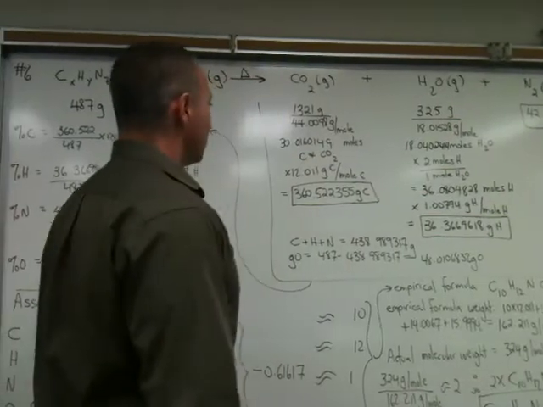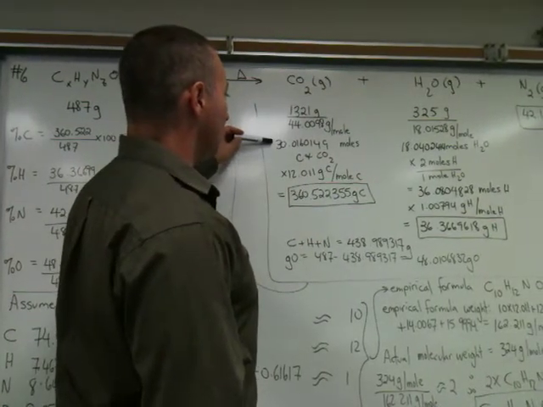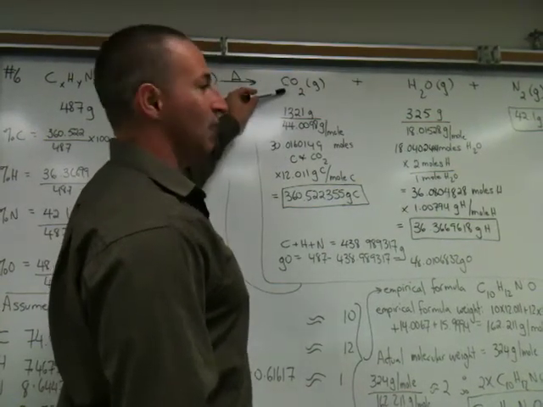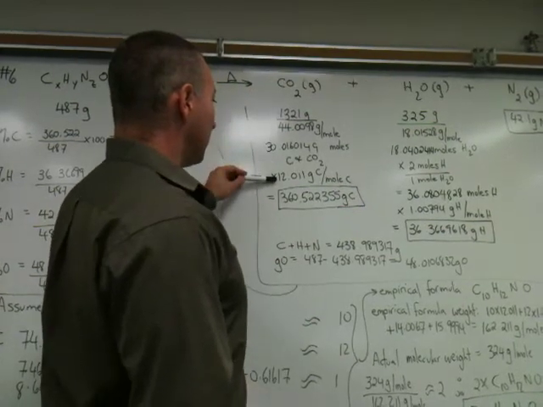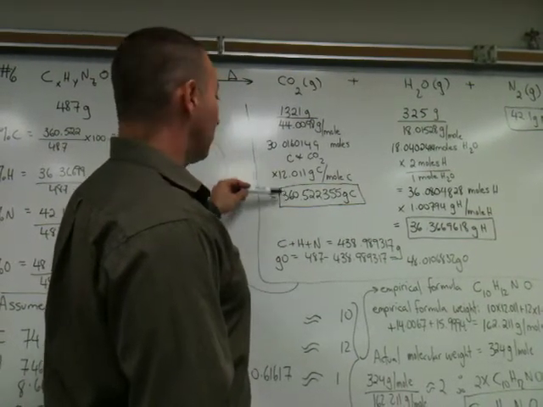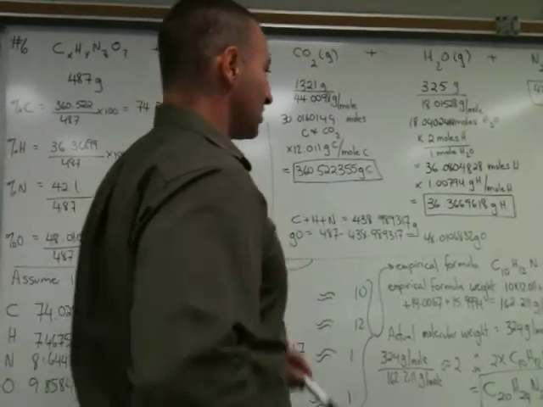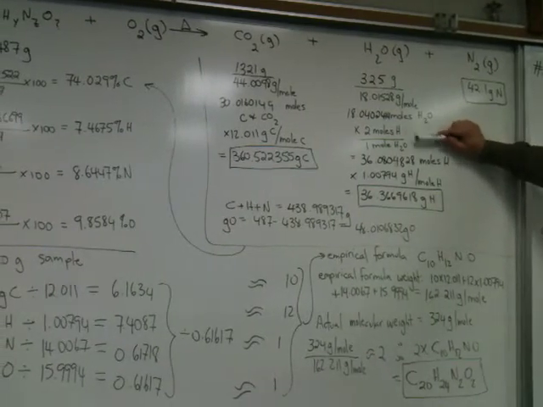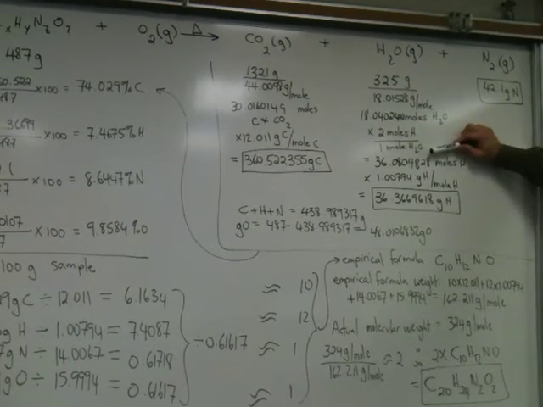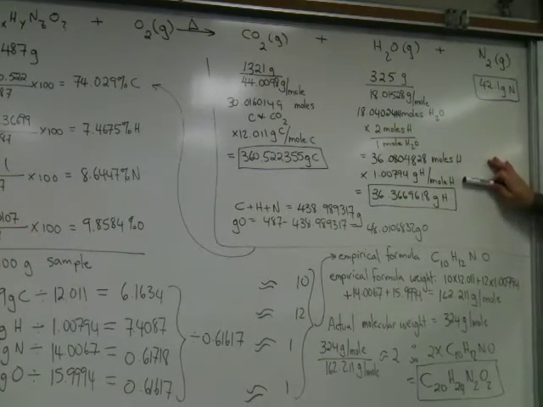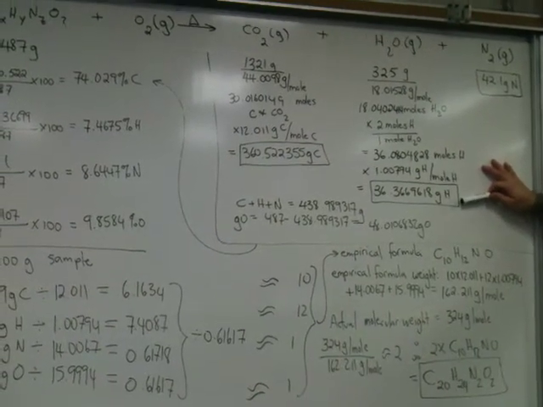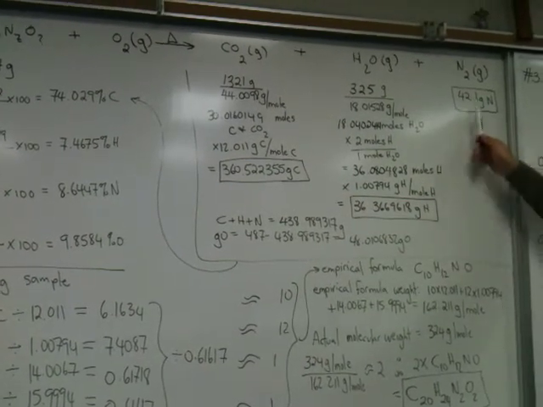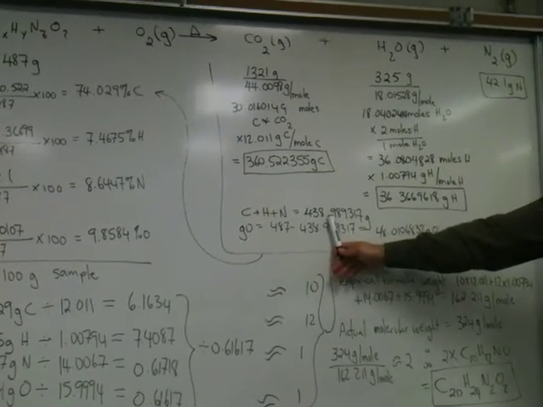The whole purpose of this calculation is to find out exactly how much carbon is present and how much hydrogen is present. Once we find the number of moles of CO2, we can infer it's the same number of moles of carbon, because each mole of carbon dioxide has 1 mole of carbon with it. We multiply by the molar mass of carbon alone to find the mass of carbon, which is 360 grams. We do the same thing here, but with one extra step because water has a 2-to-1 mole ratio of hydrogen to water. So there are 36 moles of hydrogen, which turns out to be 36 grams of hydrogen. We then add the three quantities of carbon, hydrogen, and nitrogen to get a total of 438 grams.